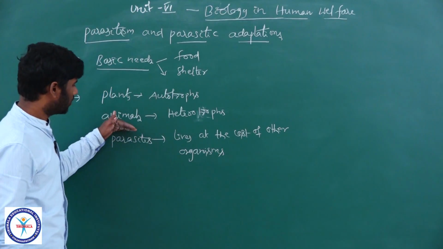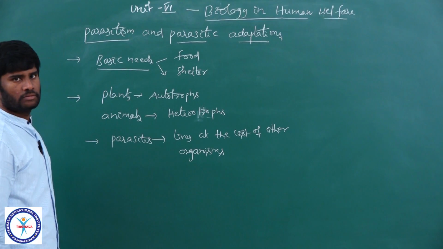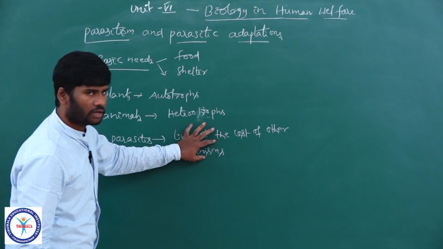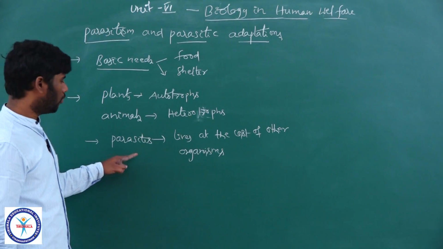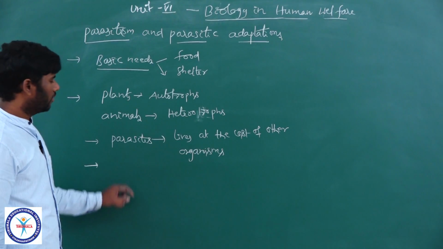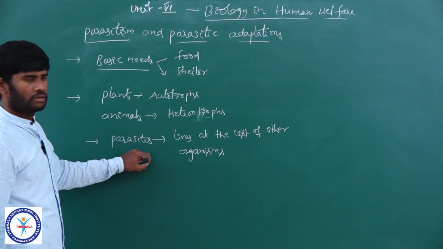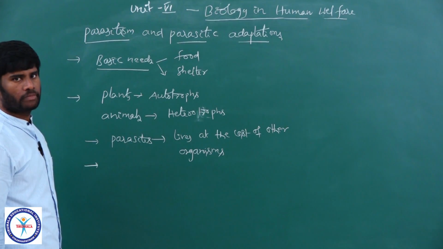So parasites are completely different from plants and animals, right? Parasites enter into the body of human beings by various means. They may enter into the body through water, or through air, or through skin, right?